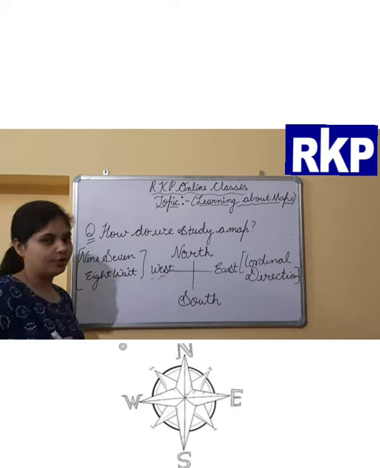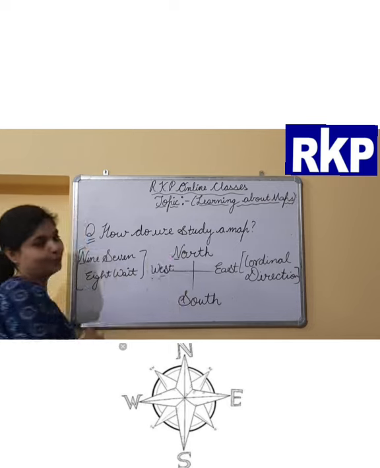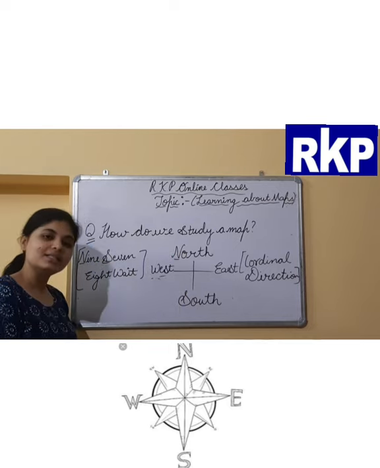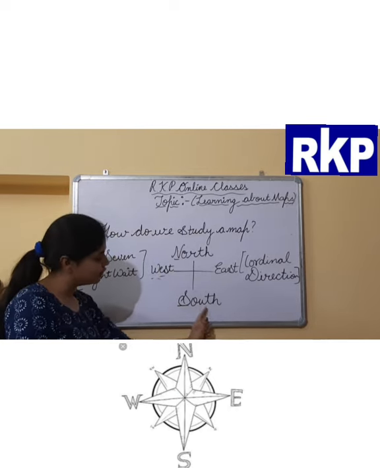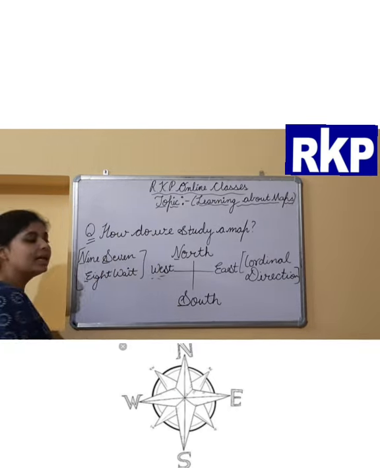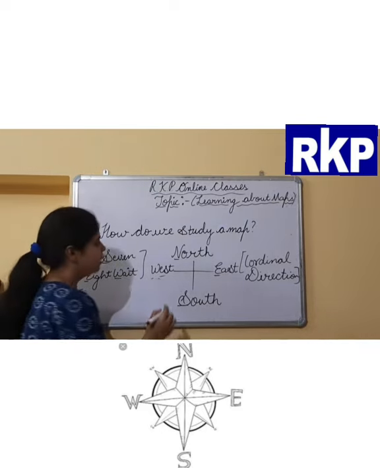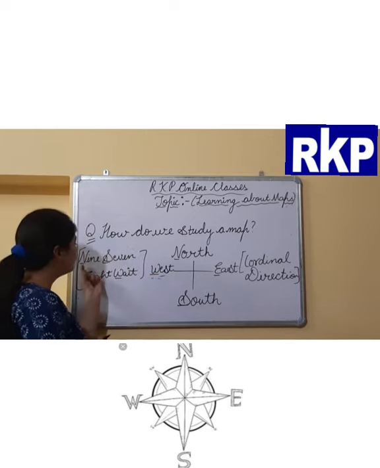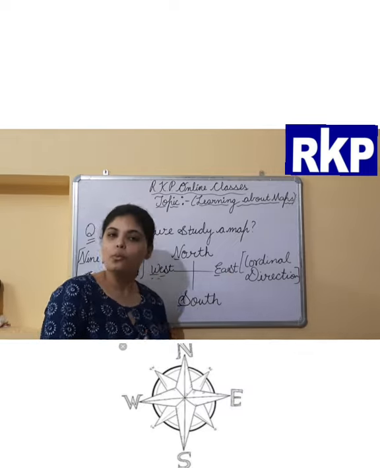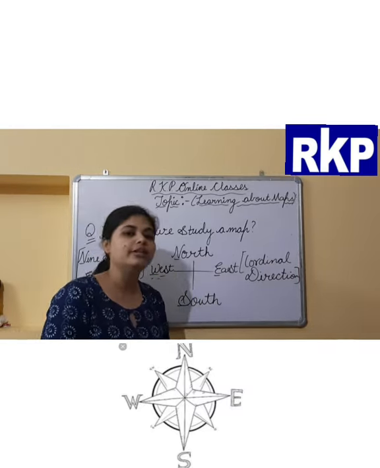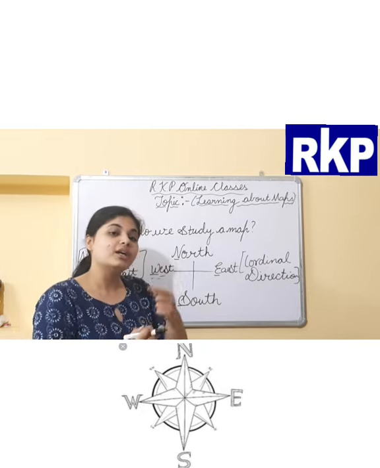Take the first letter of the word. Here N stands for 9 and N stands for north also. S stands for 7. S is 7. S here is south, the first letter of south is S. E is 8, E is east. W is wait, W is west. So 9, 7, 8, wait is north, south, east, west. So these are also known as the cardinal directions. We need to know the directions if we want to study the map.